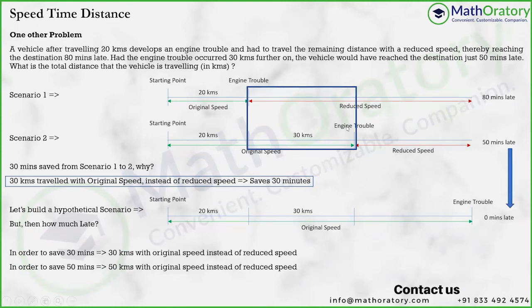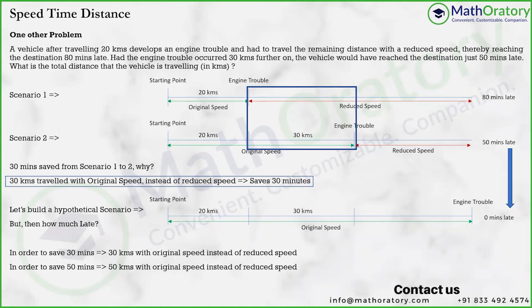In order to save 30 minutes, which is what happened from scenario one to scenario two, you had to travel 30 kilometers with the original speed instead of reduced speed, right? So using the same idea, in order to save 50 minutes, you should be traveling 50 kilometers with the original speed instead of reduced speed, isn't it? So from scenario two to scenario three, the hypothetical one, there should be a 50-kilometer range in which the reduced speed is changing to original speed, whatever happened from scenario one to scenario two here, right?